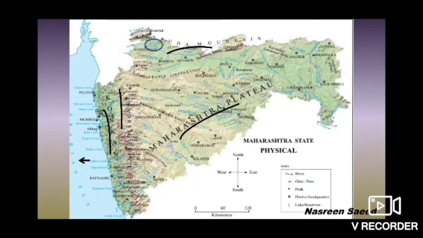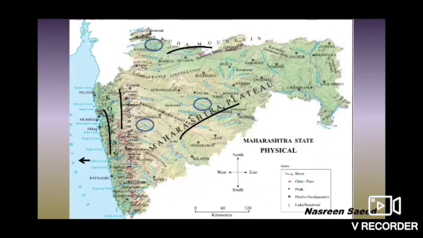Write the names of two rivers which flow from northwest to southeast. So that is river Godavari and river Bhima. Can you see the circles I have drawn on the map in between? Yes, one is showing river Godavari and the other is showing river Bhima.